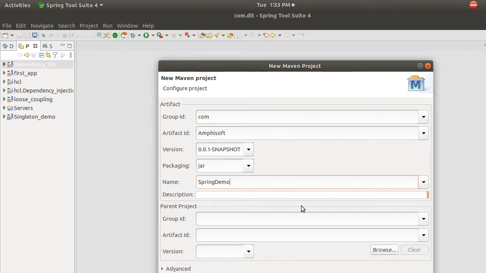The moment you create this project, there will be a package called com.amphisoft, and inside that you write your project code. Here it is asking for packaging type. It should be jar always, and there is something called version. Don't change anything, let it be the default. Just go for finish.